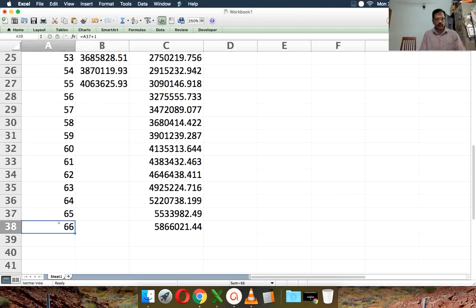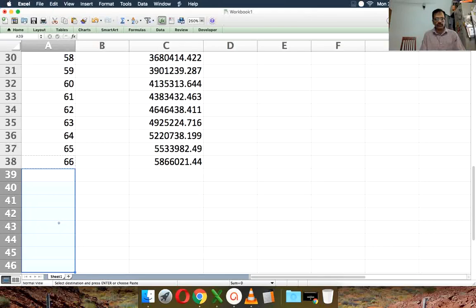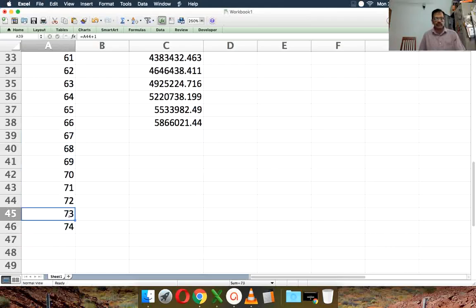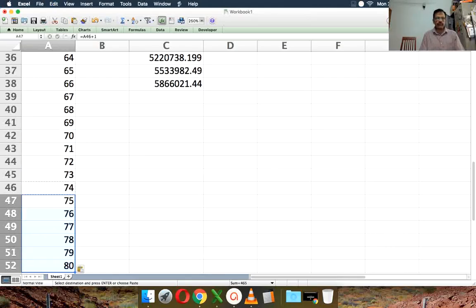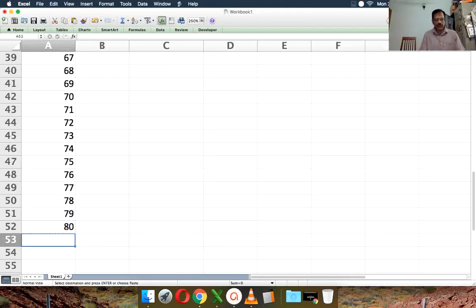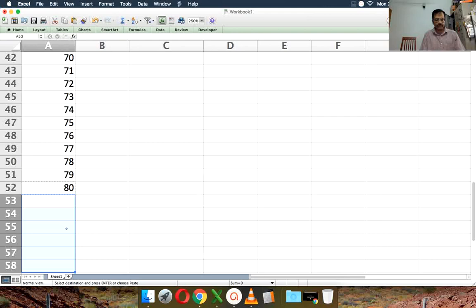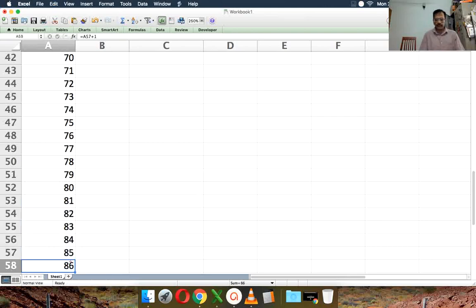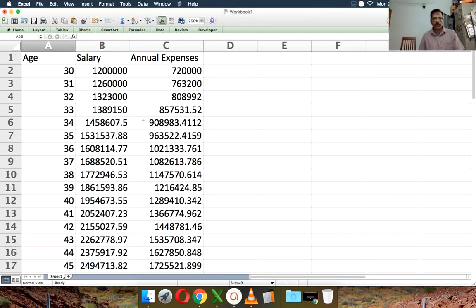And so 55 is the retirement, and the person will expect to live up to age 80. 80 is good enough, right? Or you can set it at 85 if you want, but alright, let's set it at 85. So at 85, the person is expected to die.